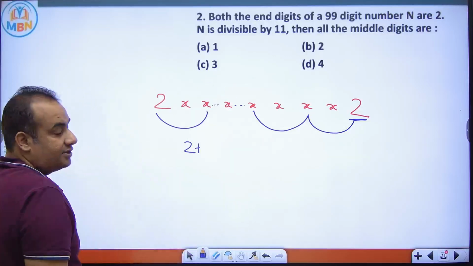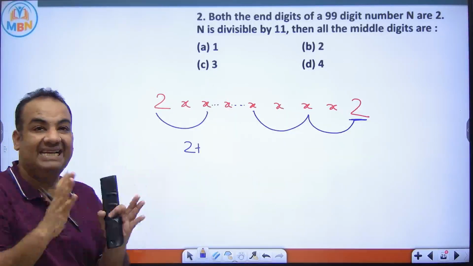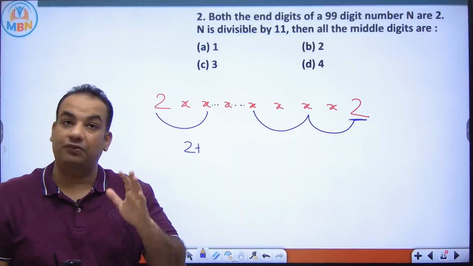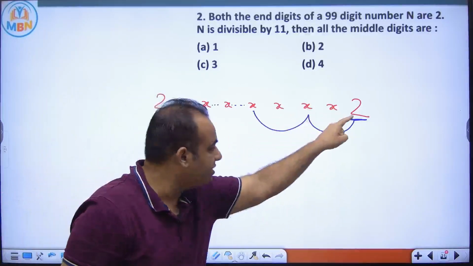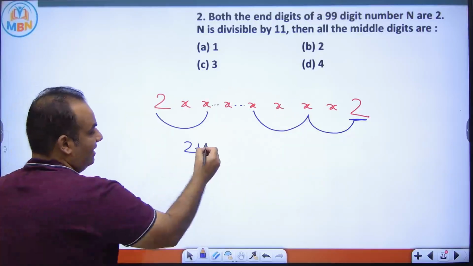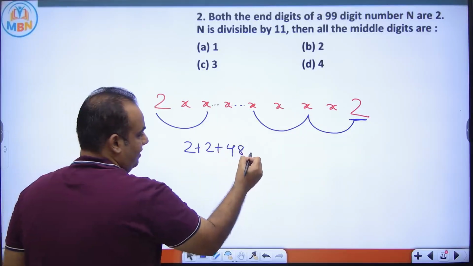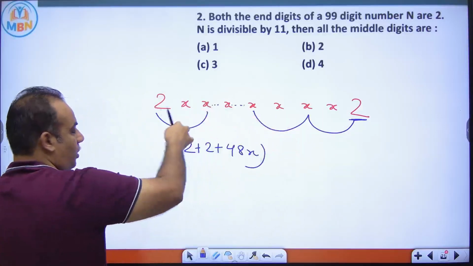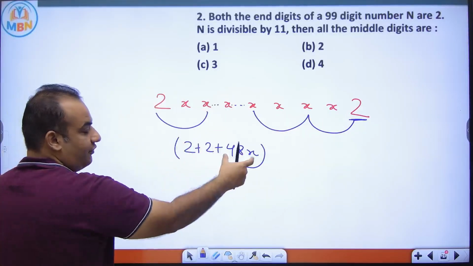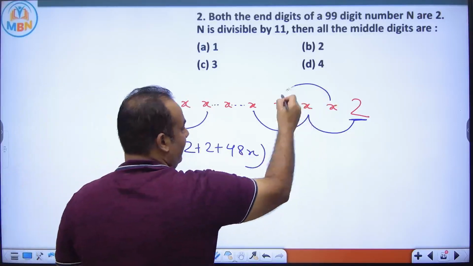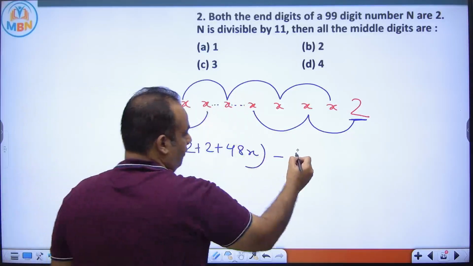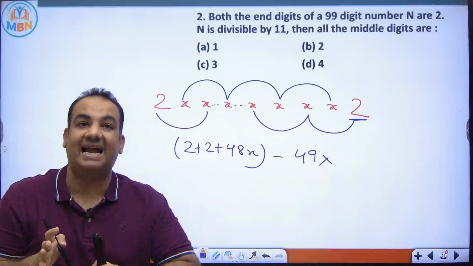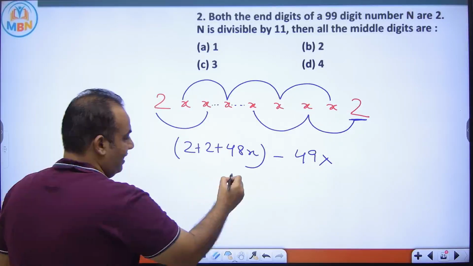If it is a 99-digit number, then the digits at odd places would be 50. Out of these 50 digits, the first is 2, the last is 2, and the remaining 48 are x. So if I add alternate digits, I will get 2 plus 2 plus 48x, minus the sum of the remaining digits, which is 49x, because 49 digits are present at even places. So from here I get 4 minus x.